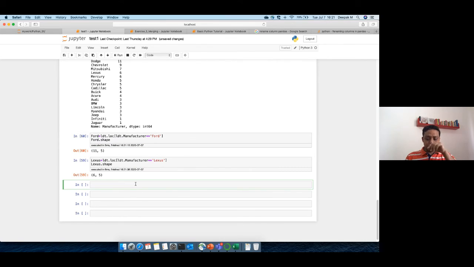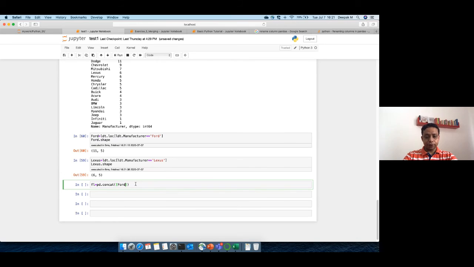So if I simply do pd.concat and let's say combine data, let's say FL for Ford Lexus, equal to pd.concat. Because there are two data sets, you have to enclose them in a list, and the data name is Ford.